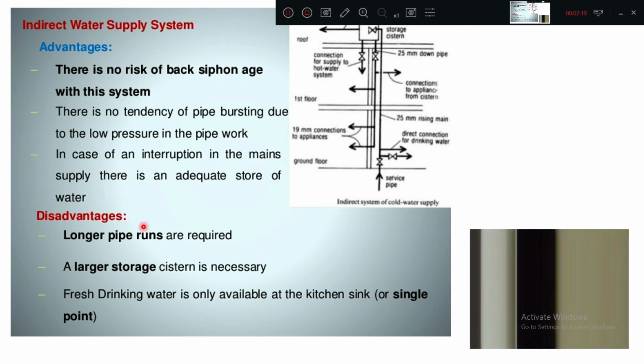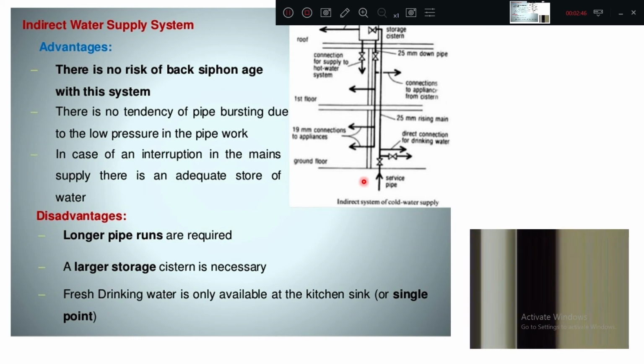Okay. Disadvantages: here longer pipe runs are required, means more piping work is done because of the overhead tank connection, and from there again going back to each usage point. A larger storage cistern is necessary. That means one big storage system is very necessary. Fresh drinking water is only available at the kitchen sink or at a single point. Only one water point is available which takes the direct supply.